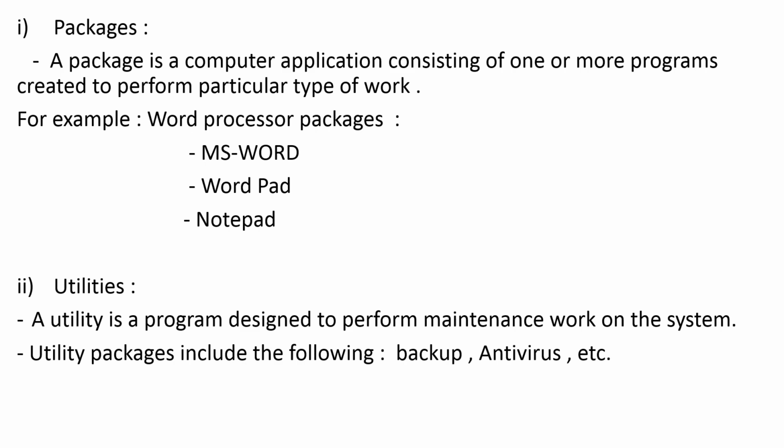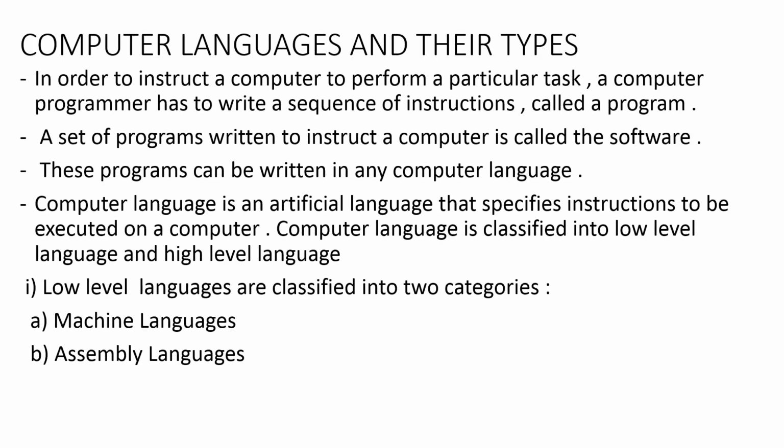So moving ahead. Now we are moving towards the last part of this chapter, that is computer languages and their types. Now in the beginning we have seen what is a program and what is a software. A program is nothing but a set of instructions, and a software is nothing but the set of programs. Now these programs that are used to instruct the computer are called software. Now these programs can be written in any computer language.